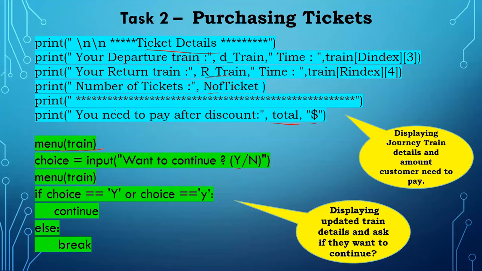I already told this earlier, in the first part, the while loop you can see in red color. The while loop will end if you make it break here, and it will continue if you press yes, whether capital or small. Up to this, task 2 is over. I will show you the output and how it looks.